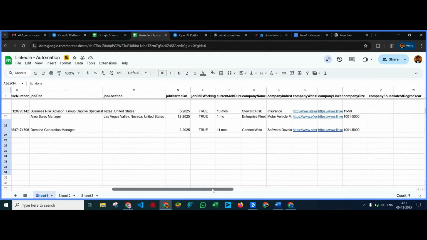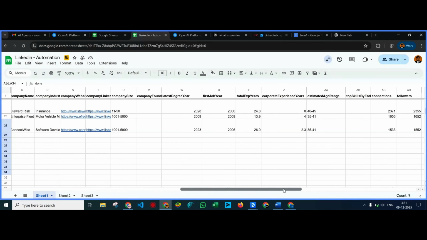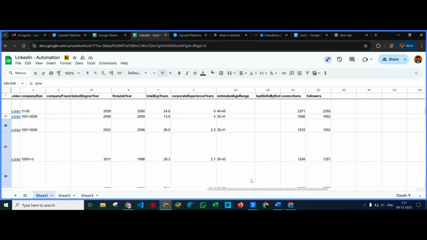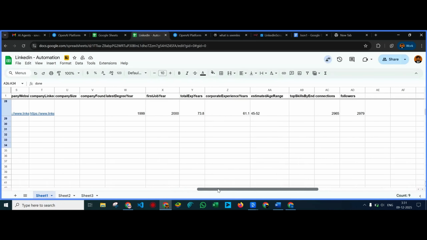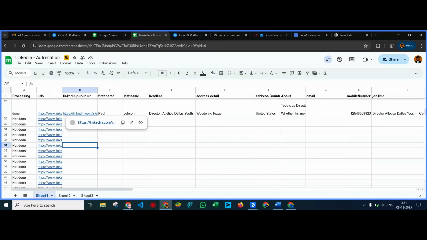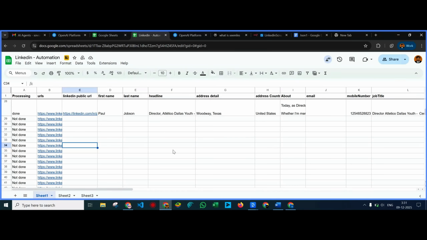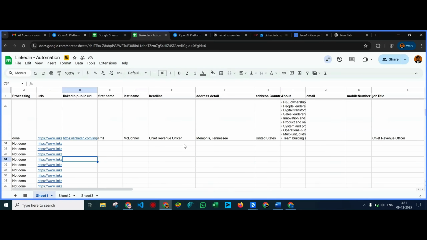Think of what you can do using all this data, all this personalization data. Okay, let me show you. So here, as you can see, it will continuously work in a loop and update those data.